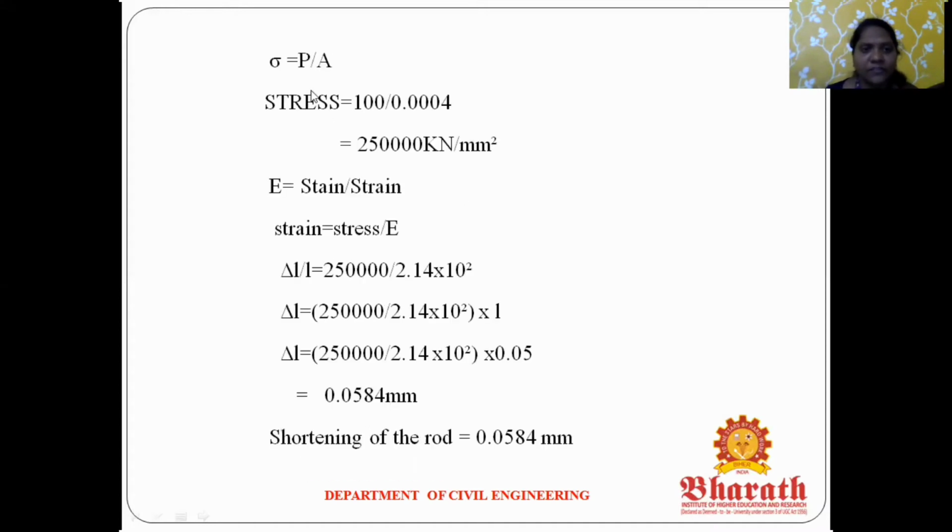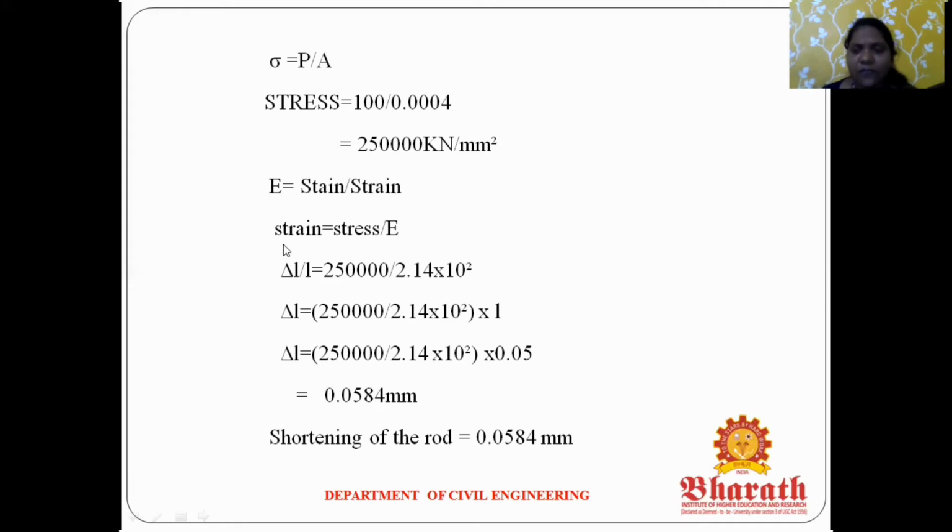Next. First, stress equals force by area. The force is available in the given data: 100. The cross section is 0.004. So the final stress equals 25,000 kilonewton per meter squared. Next, E equals stress by strain. The stress is already found. The value of E is available in the given data. So you can change this formula: strain equals stress by E.